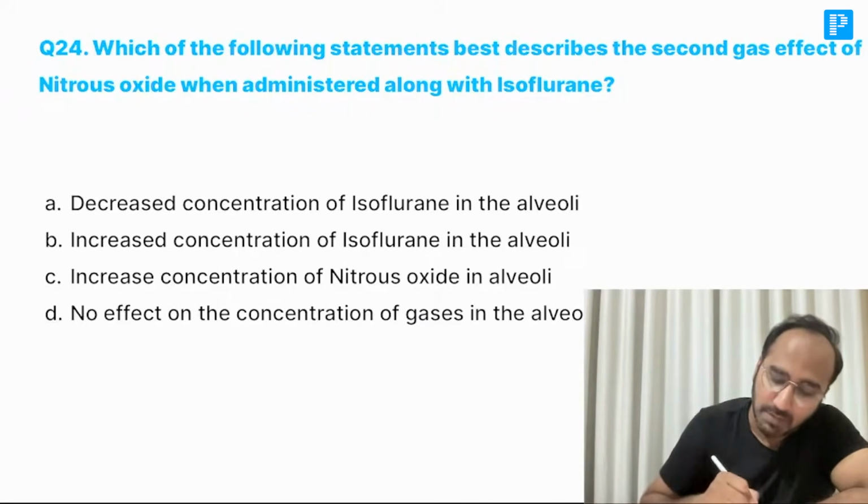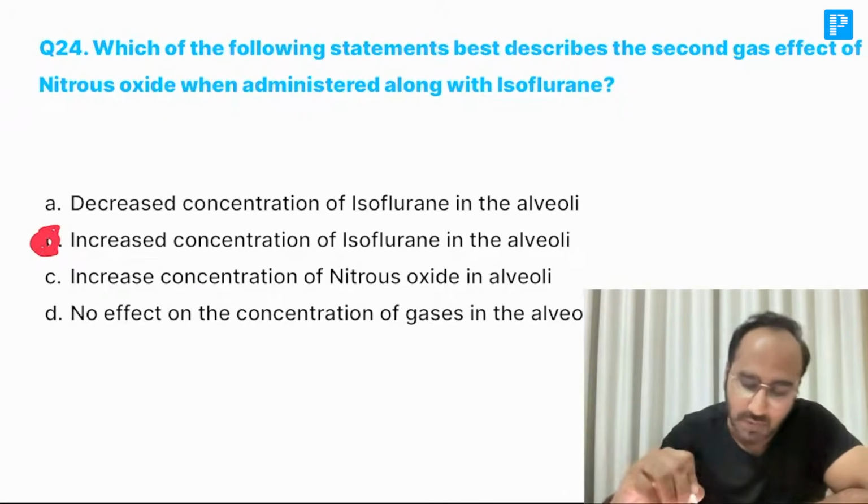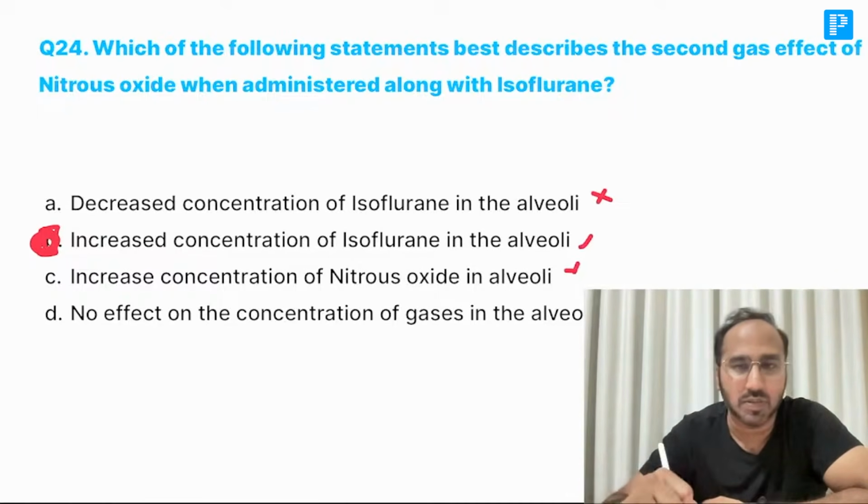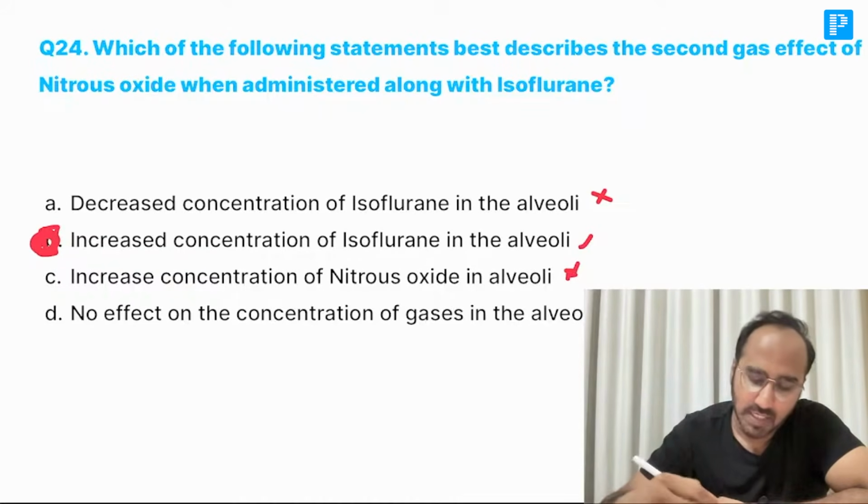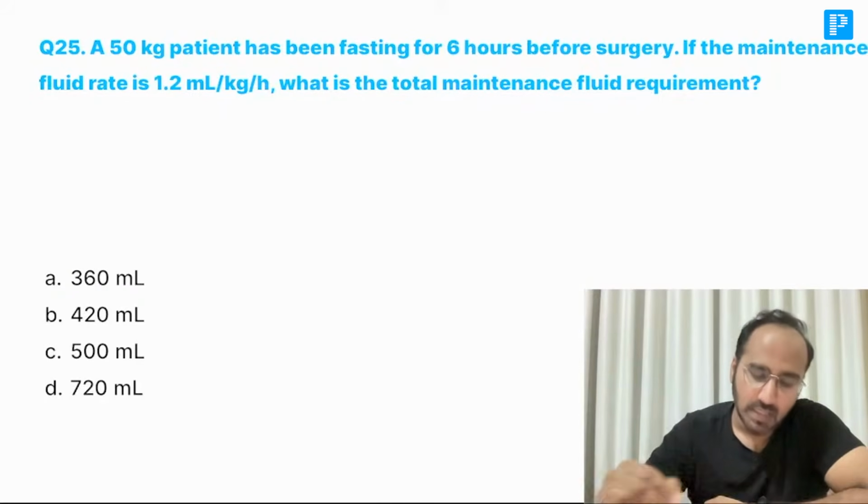So basically, remember, guys, what's the answer over here? Second gas effect means what? Nitrous, when you are giving with isoflurane, it will increase the concentration of isoflurane in the alveoli. Neither will it decrease nor increase its own concentration. No. Okay. So the answer over here is B.